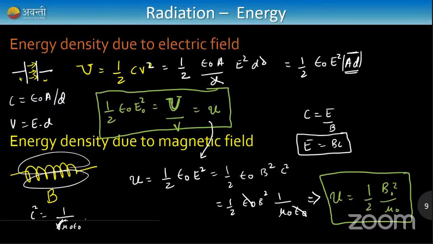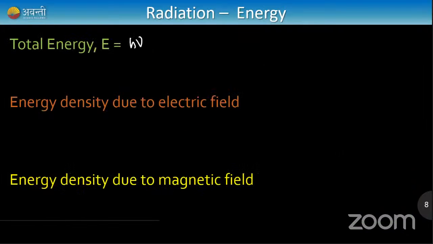So what I did is, first I derived the formula for electric field, then instead of E, I substituted it as BC. And C is written as 1 by root of mu naught epsilon naught. If you substitute it, you'll get the formula also. So let me come back here and I'll write the formula.